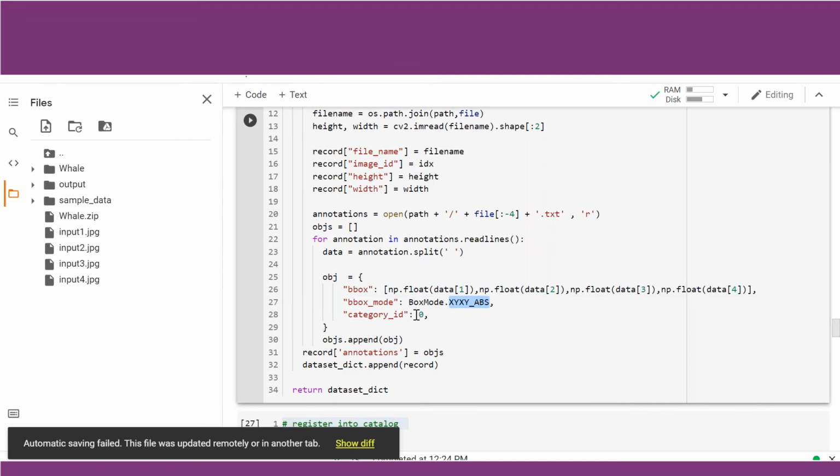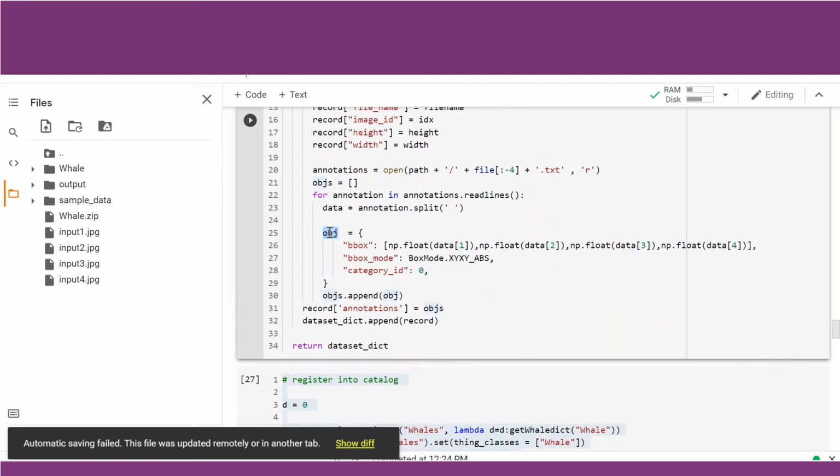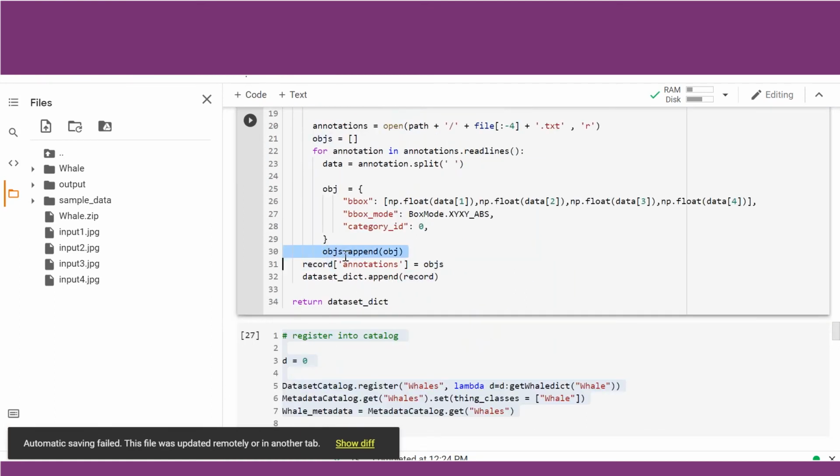There is a single class here, so the category ID is 0. What we are doing, we are creating a dictionary for this. We are appending for each file the information in another list, that is objects, and then in the record dictionary we are appending all the data of objects under the annotations key.